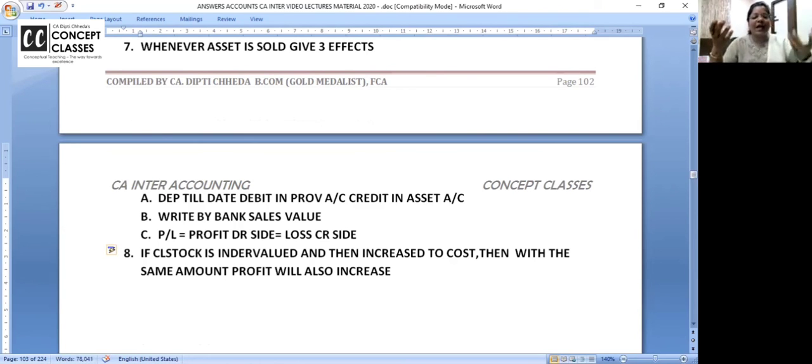I hope you are able to match up my speed to write. Higher the closing stock, higher the profit. Lower the closing stock, lower the profit. Both ways they can give you in exam.